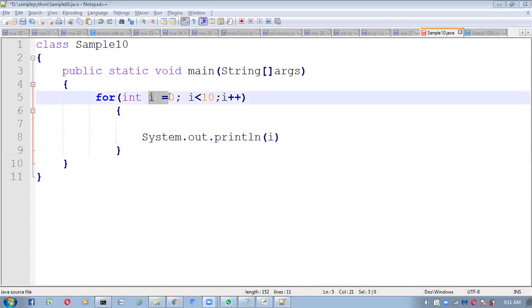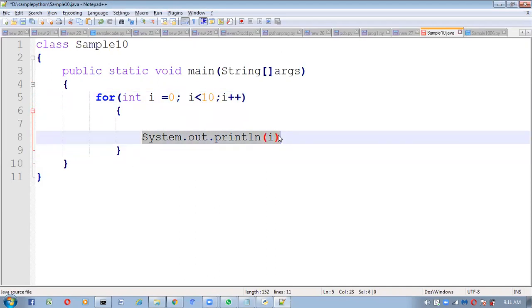How to write the for loop and see? Initially I am taking I value is 0 and here I am checking I value is less than 10 or not. Yes, this condition is satisfied. Then print I value. Next after printing I value, it will go to here. What it will do? Increment I value. Initially I is 0. I plus plus means it will increment to 1 and now I value is 1.